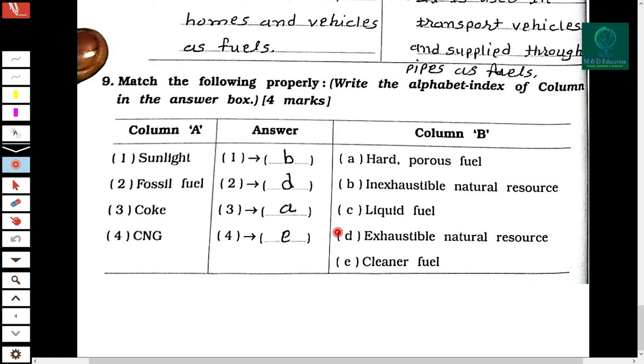And the last one is match the column A and B. Now sunlight is an inexhaustible natural resource, fossil fuel is an exhaustible natural resource, coke is a hard porous fuel, and CNG is a cleaner fuel. Okay, so friends, I have discussed these very short question answers of chapter number 5. In the second video, that means in part 2, I will discuss the long questions.